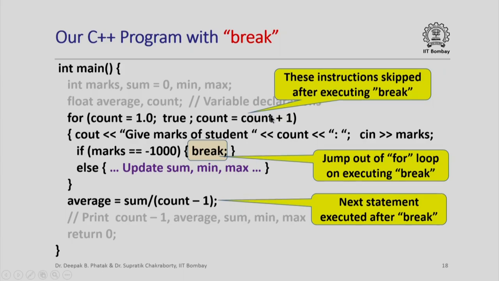Note that this statement, which is normally executed after every iteration completes, is not executed after we execute the break statement. So the break statement really tells the computer, jump out of the loop, doesn't matter what other statements are there wherever in any part of the loop. So it will jump out over here, ignoring this statement.